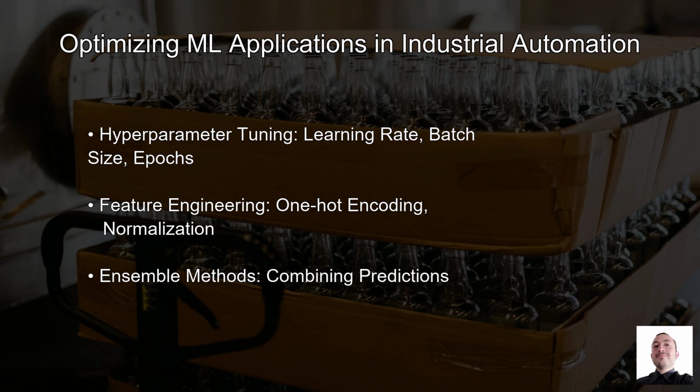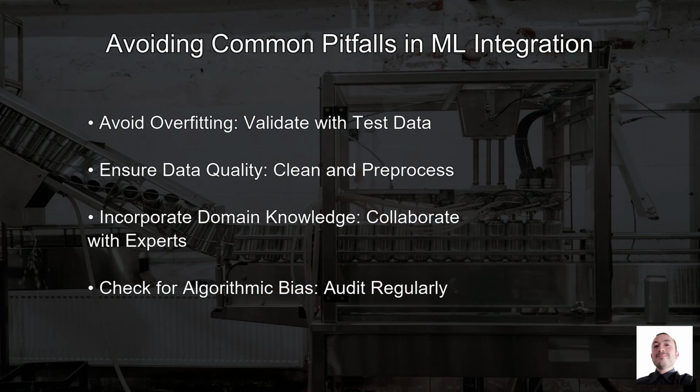Another critical aspect is feature engineering. Selecting the right features and transforming them appropriately can lead to more accurate predictions. Consider using techniques like one-hot encoding for categorical variables or normalization for numerical data. Additionally, ensemble methods can be employed to improve model robustness. By combining predictions from multiple models, you can achieve higher accuracy and reliability. Remember, the goal is to extract the maximum value from your data, so don't shy away from experimenting with different approaches. And here's why that matters.